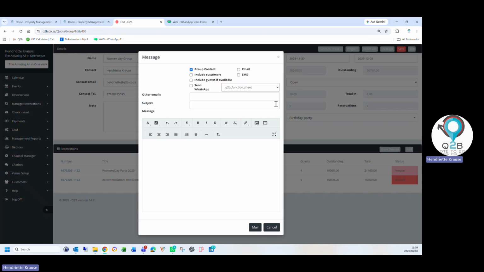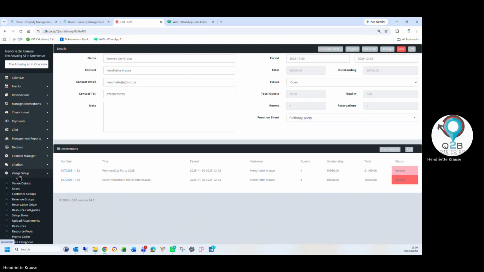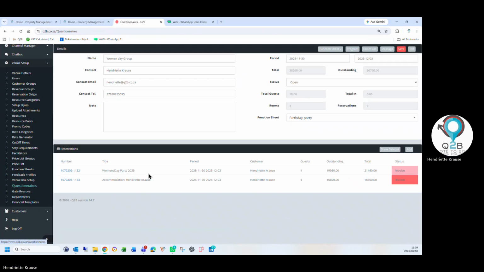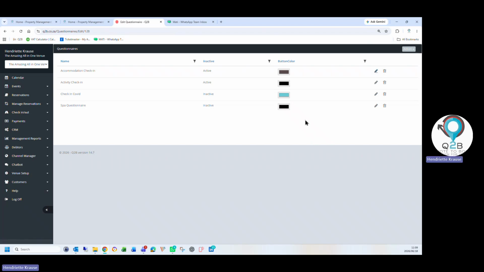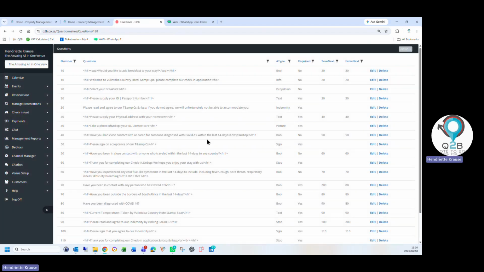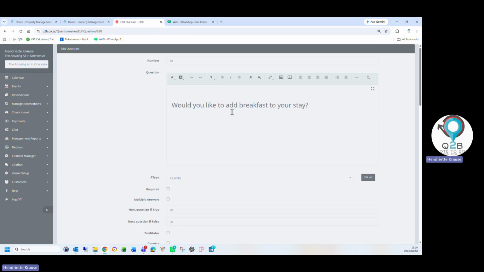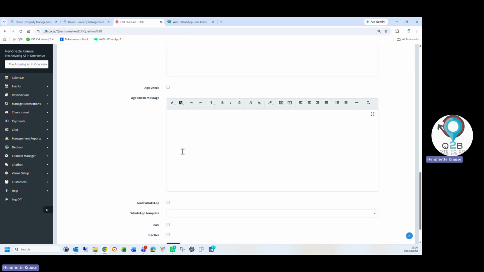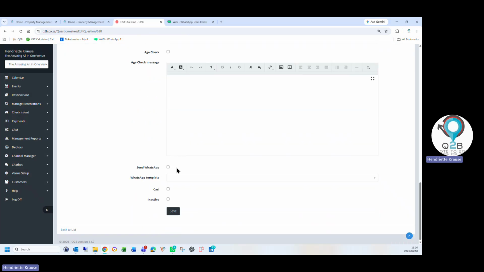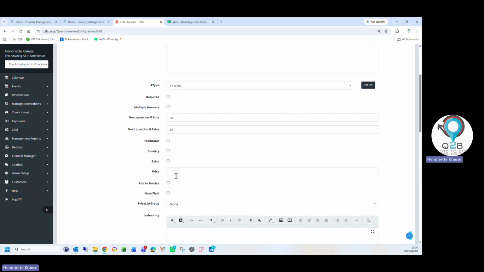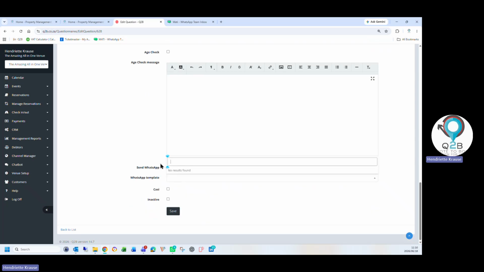Then on your check-in app, we've also included WhatsApp. So for instance, after a client has checked in, you can easily send him a WhatsApp saying, thank you for using our check-in app.